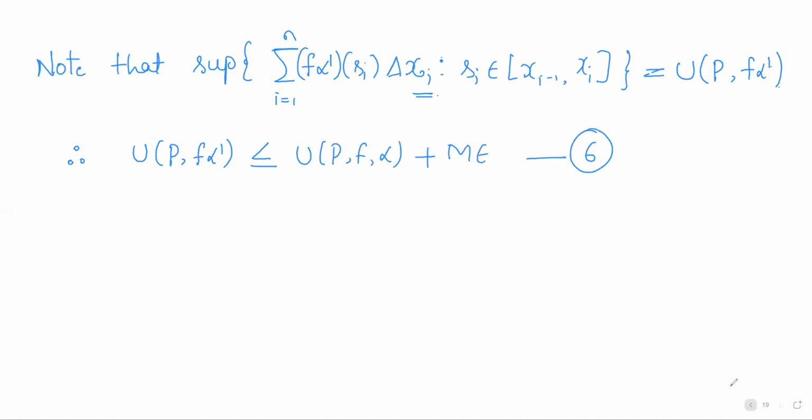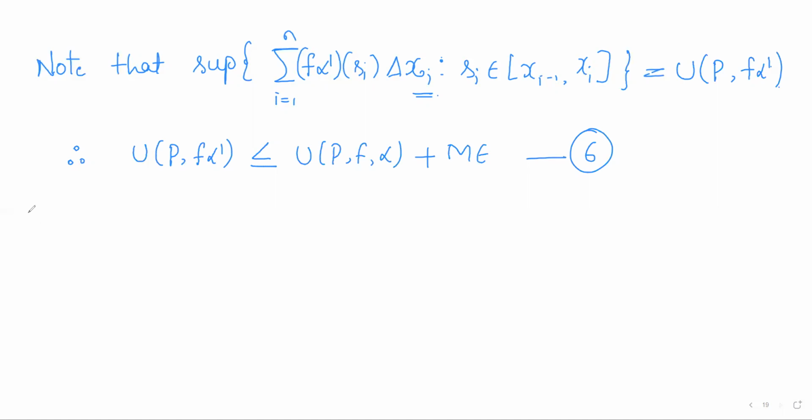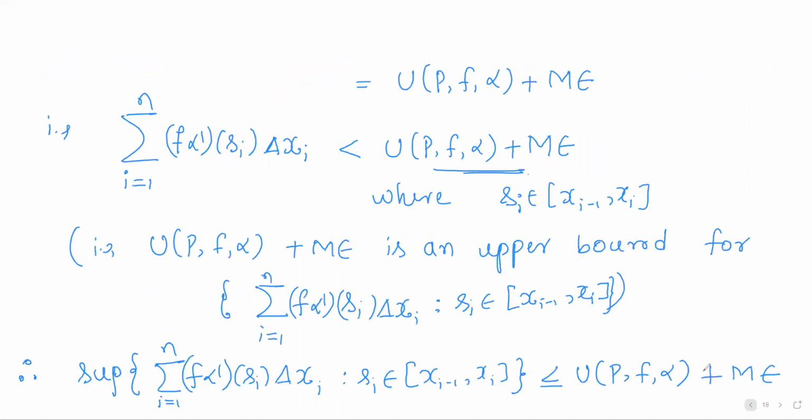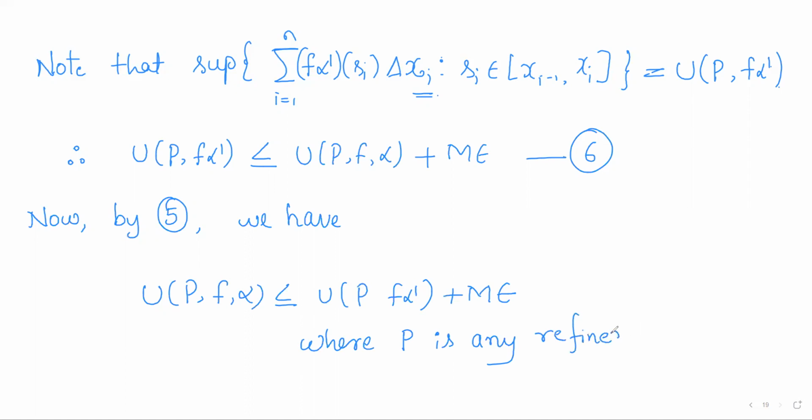Call this equation 6. Now consider 5. By 5 we have U(P, f, alpha) is less than or equal to U(P, f alpha dash) plus M epsilon, where P is any refinement of the partition P star of the closed interval a, b.